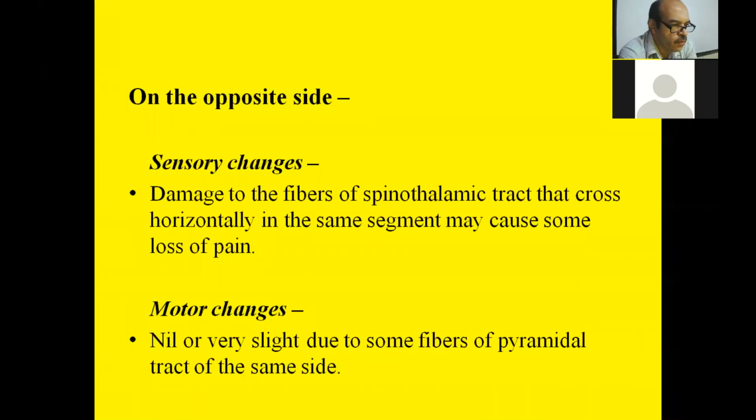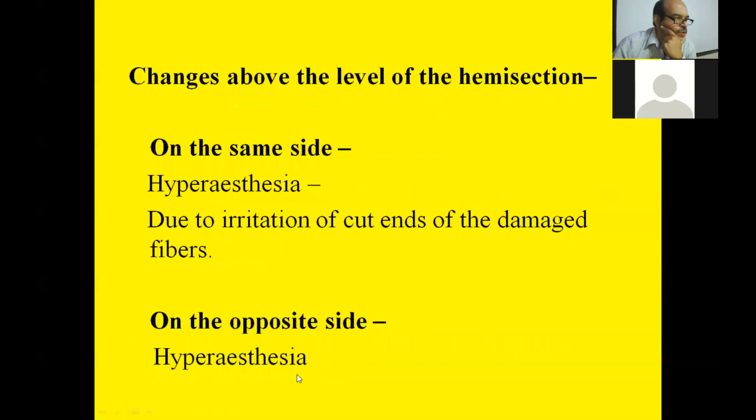So the fibers which cross in the same segment may cause some loss of pain, but motor changes are nil or very slight due to some of the pyramidal tracts of the same side. So there is slight or nil motor change at the level of hemisection.